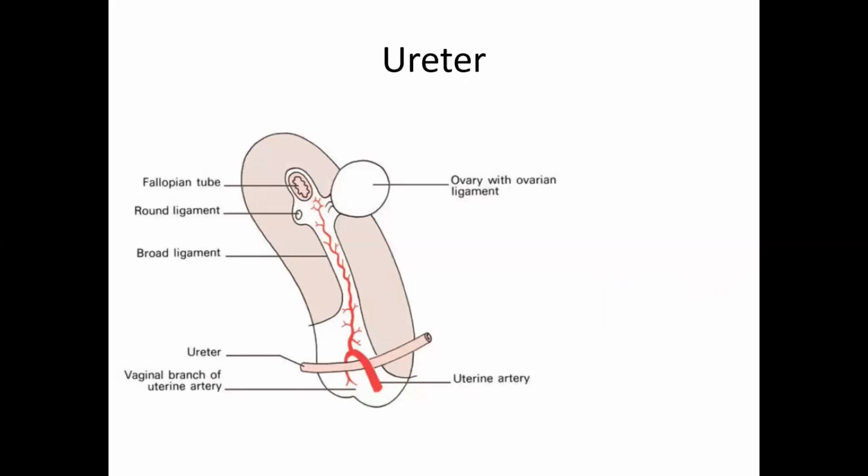Posterior abdominal wall, we have already discussed that the broad ligament passes from the anterior surface of the uterus, passes above the fallopian tube, and from the fallopian tube to the ovary is called the mesosalpinx. From the posterior layer of the broad ligament to the ovary is the mesovarium, and you know that the part of the uterus is called the mesometrium, part of the salpinx, part of the ovary.